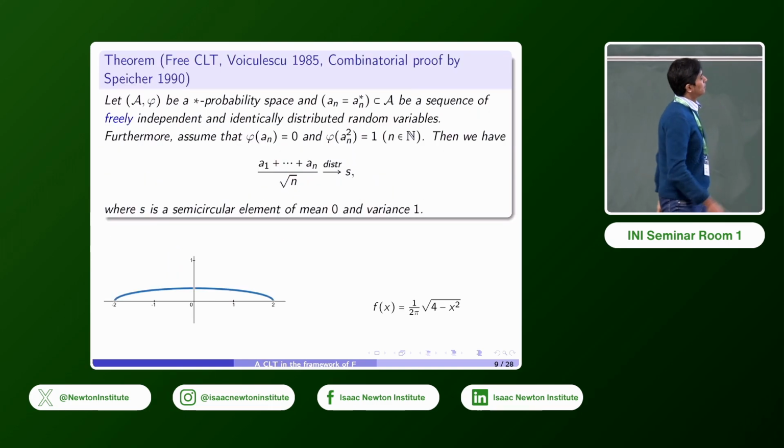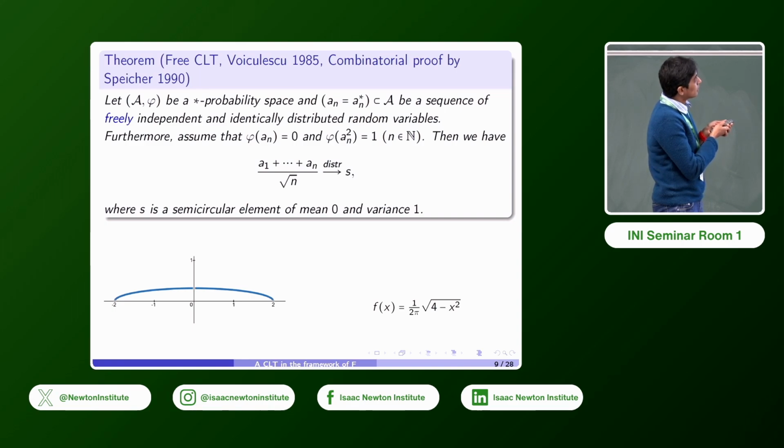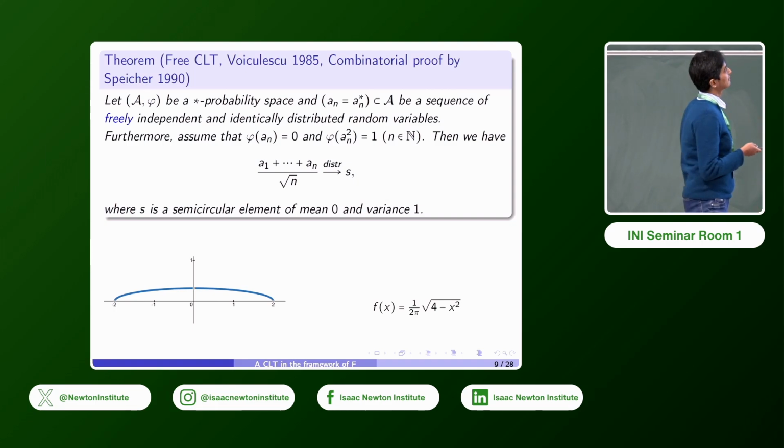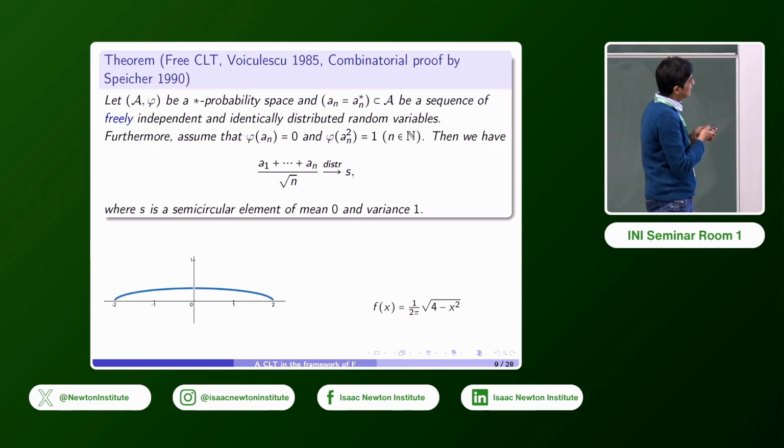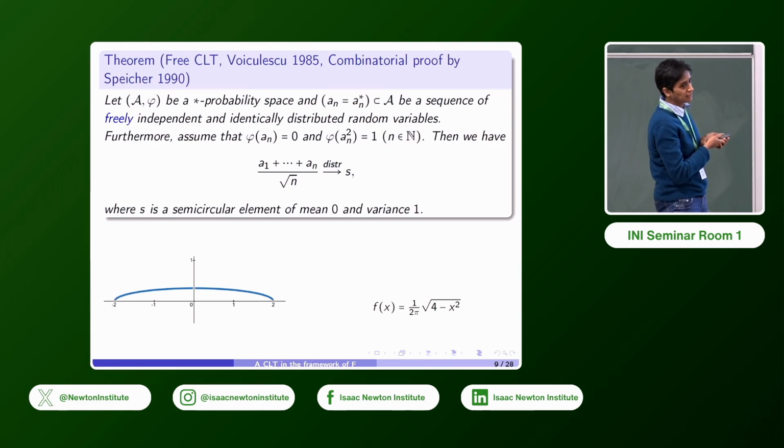And then we have the well-known free CLT of Voiculescu from 1985, which states that if (A, φ) is a star probability space and a_n is a sequence of self-adjoint, again, and freely independent rather than tensor independent, and identically distributed random variables, and we'll assume again that φ(a_n) is 0 and φ(a_n²) is 1, then the sequence 1 over square root n multiplied by the sum of the first n random variables converges in distribution in the algebraic sense to S. And S here will be an element with Wigner's semicircular distribution of mean 0 and variance 1.